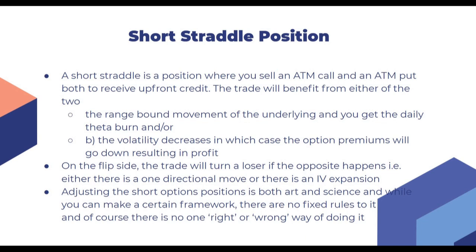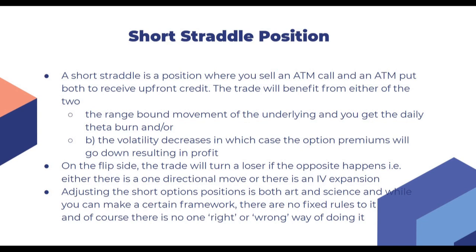So let's first talk about what's a short straddle position. A short straddle is a position where you sell an at the money call option and an at the money put option, and we get an upfront credit for that. Just like a short strangle, the short straddle position will benefit if there is a range bound movement in the underlying and you get the daily theta burn, or there is a volatility decrease, in which case option premiums go down, resulting in a profitable trade.